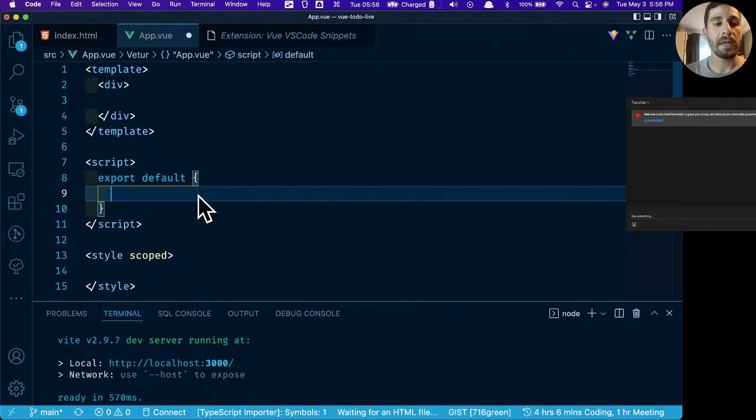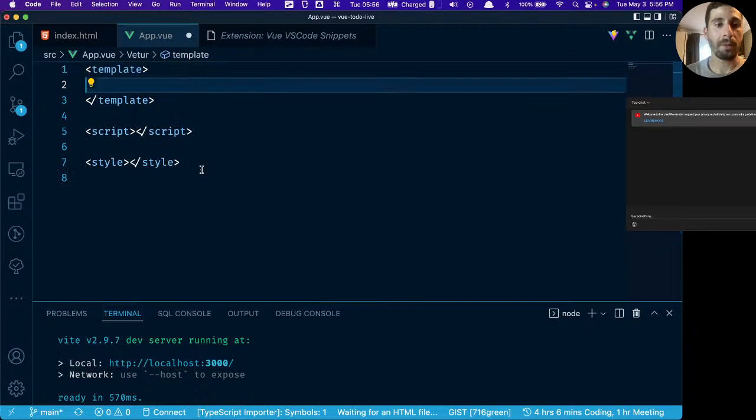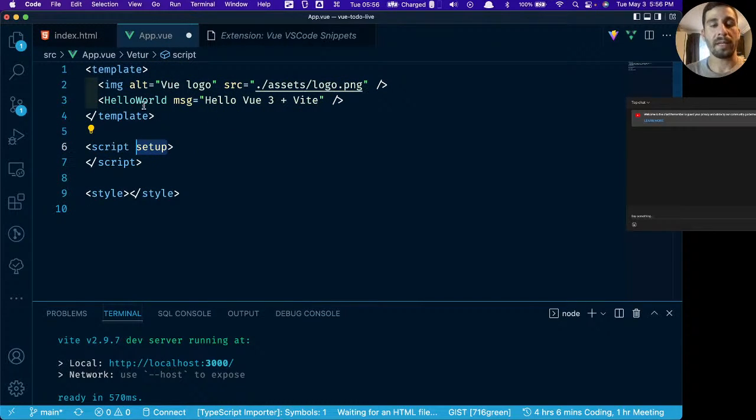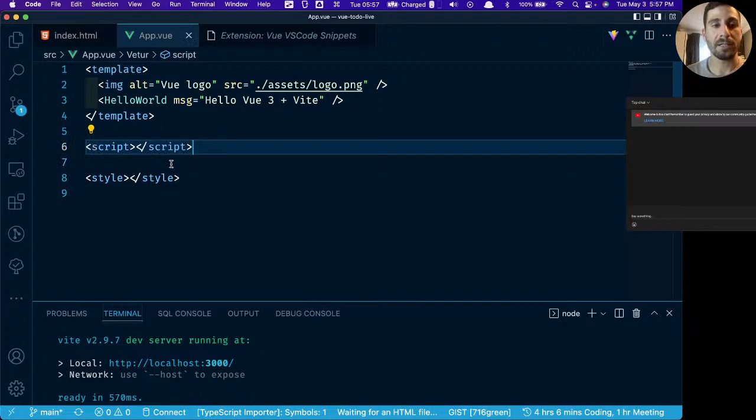But before we do that again, let me just pull up everything we had before so I can explain this. The word setup is in the script tag. This is specific to Vue.js. This is if you're using Vue 3 with the composition API and you don't want to write the setup method. Don't worry if that doesn't make any sense to you. We're not going to be using it today. We're just going to delete it entirely. We can go over the composition API on another day. I just strongly prefer the options API.